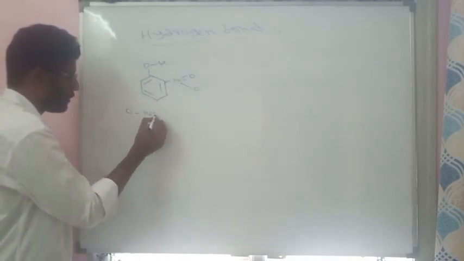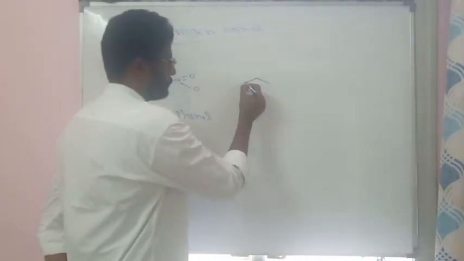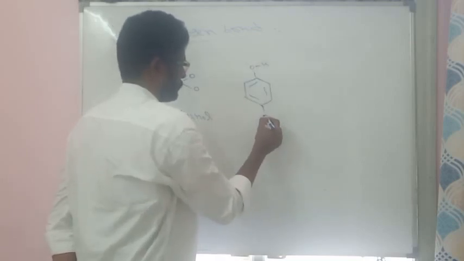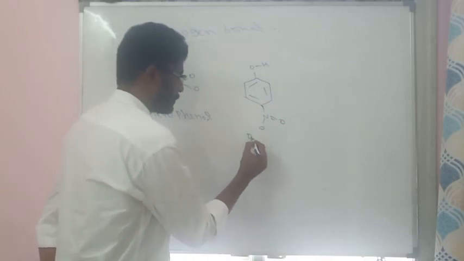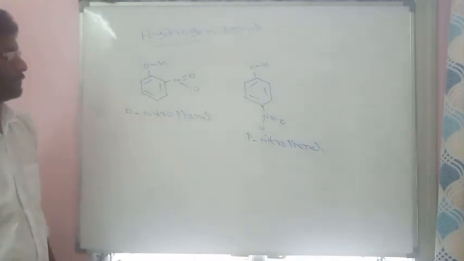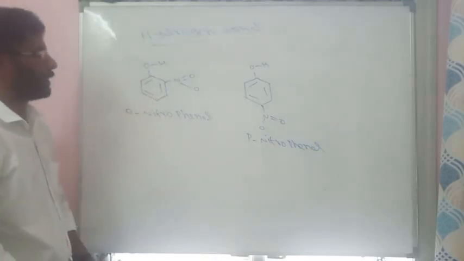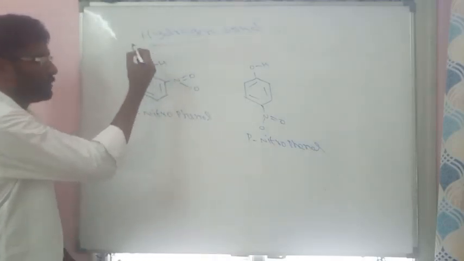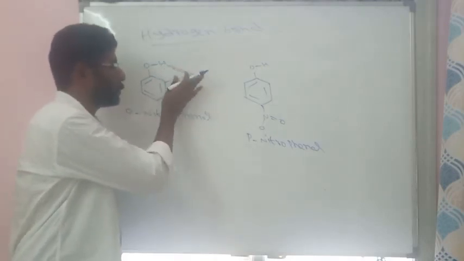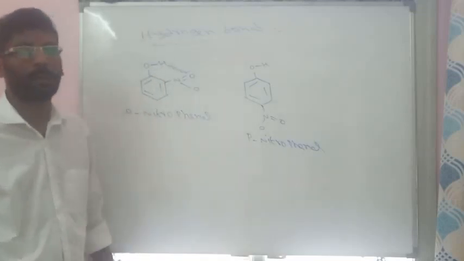So this molecule is called orthonitrophenol. And this is para-nitrophenol. So both are nitrophenols. One is at the ortho position, another one is at the para position. As we know, there is an OH, and this OH can form a hydrogen bond with this oxygen. Since the NO2 group is present at the ortho position, it is very near to OH, so there is a possibility of hydrogen bond.